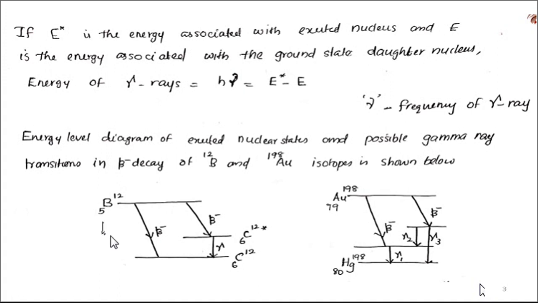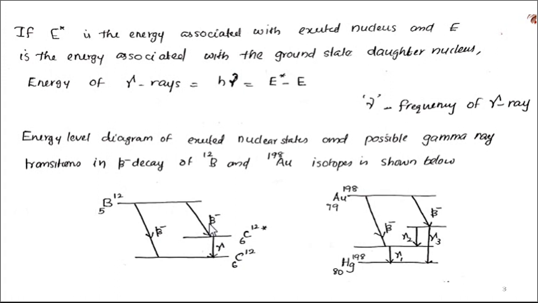So this is the nuclear states of boron-12. If it emits a beta decay, as a result of beta decay the atomic number increases by 1, so boron-12 becomes carbon-12. Sometimes boron-12 emits a beta particle and carbon-12 is formed in the ground state.